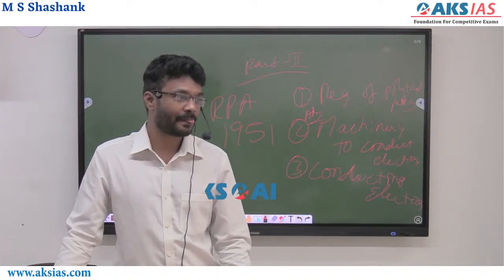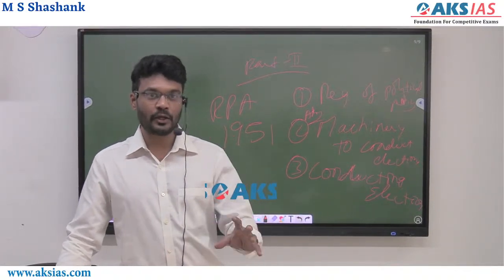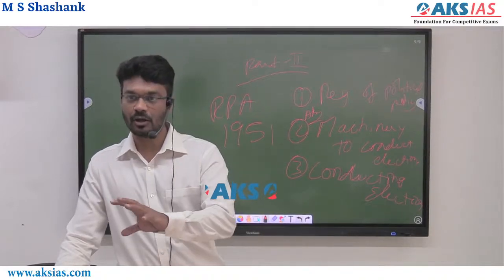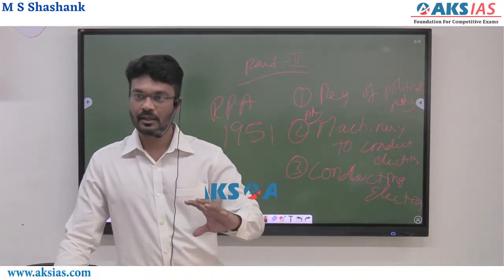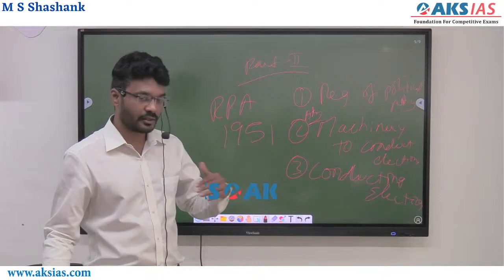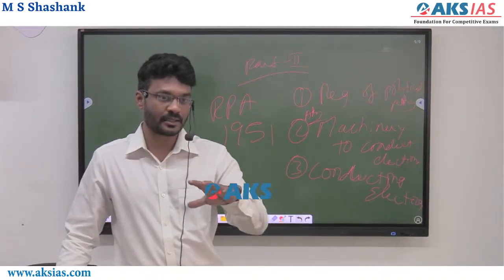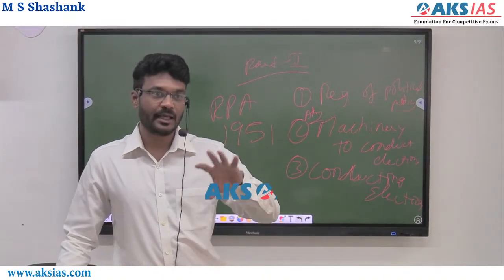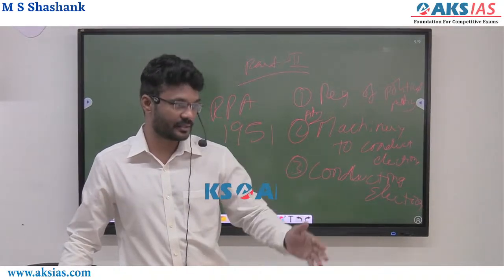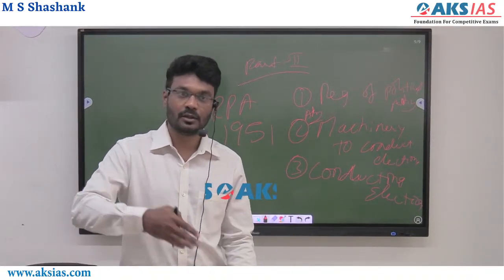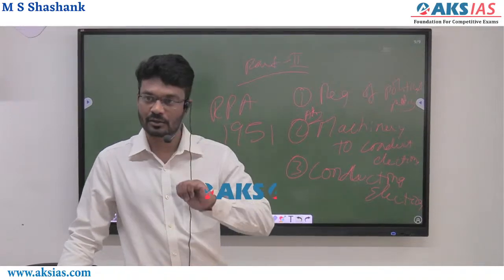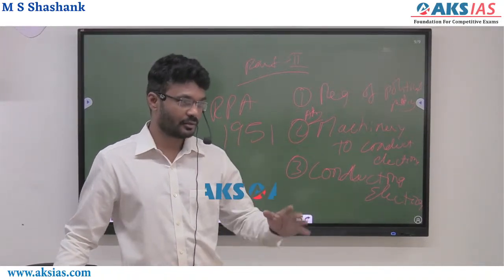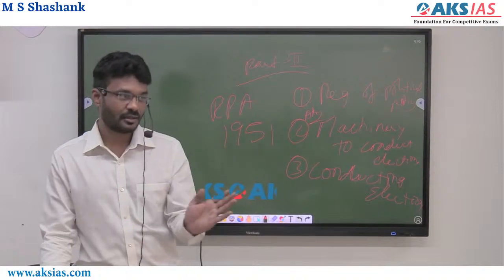What is a mock drill? Every political party will have an agent called a party agent, right? For example, if in one constituency there are say 10 parties contesting, each party has to send a polling agent. The polling agent will come to the polling booth at 4 in the morning and you have to receive them and check their candidature.